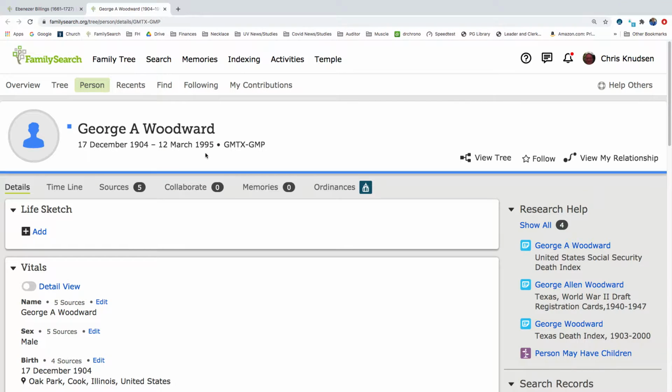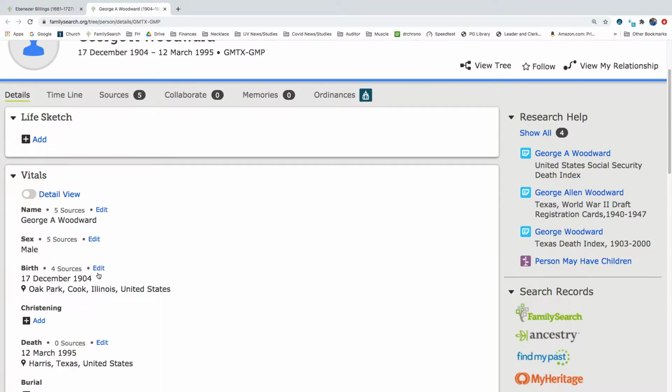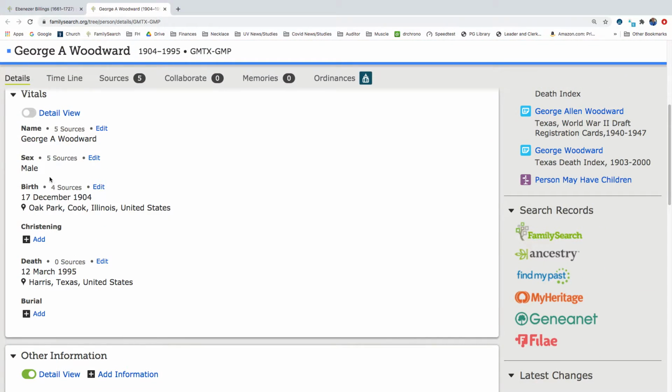So here we have George A. Woodward, and as we scroll down and look at his information, he was born on the 17th of December 1904 in Oak Park, Cook County, Illinois, and he died the 12th of March 1995 in Harris County, Texas.